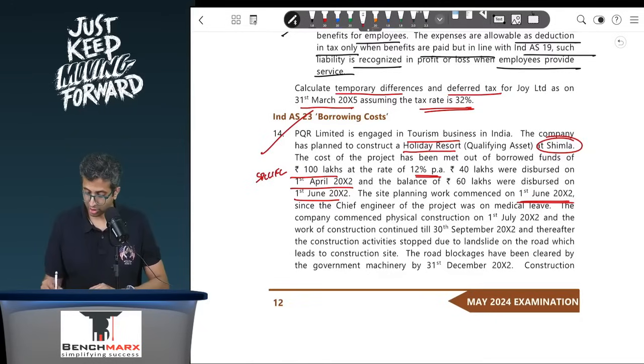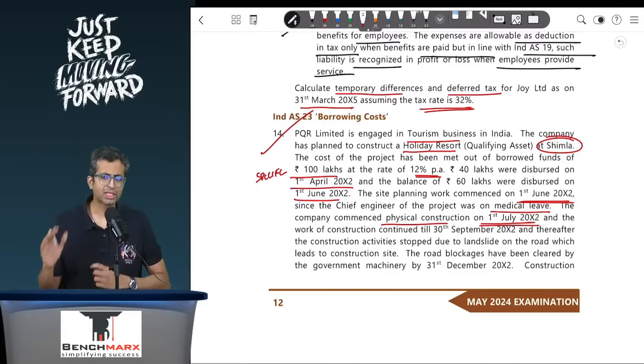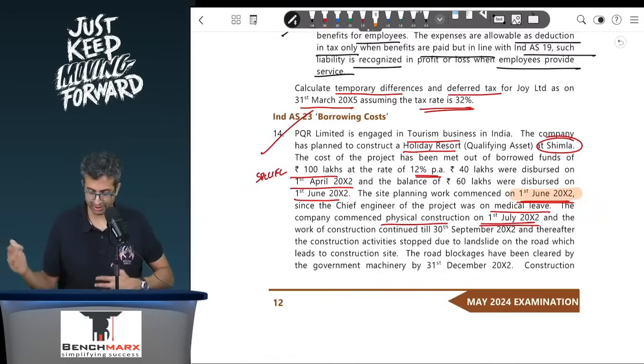Since the chief engineer on the project was on medical leave, the company commenced physical construction on 1st July. That's fine. Activities start, in my opinion, from 1st of June. So that's fine. Physical construction can start later. And the work of construction continued till 30th of September. Thereafter the construction stopped due to a landslide on the road which leads to the construction site.